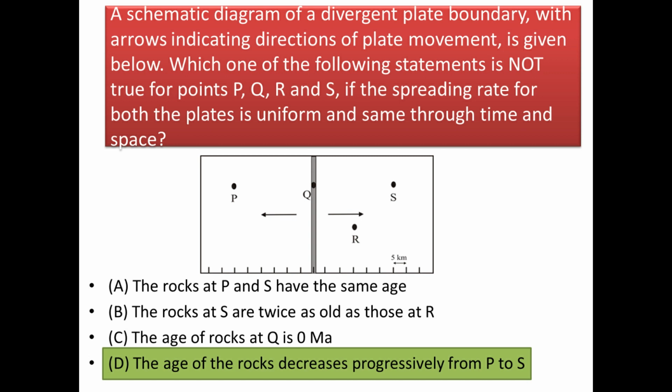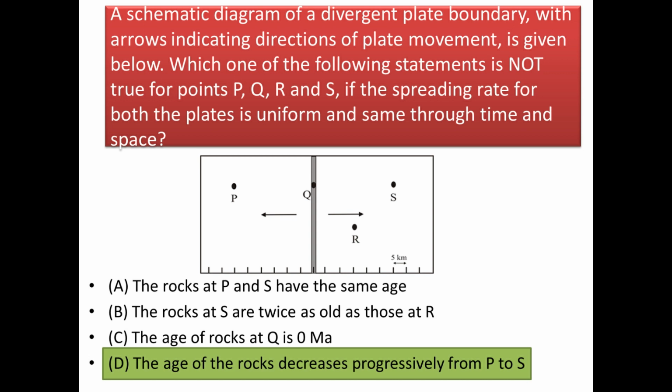Okay. The first option is the rocks at P and S have the same age. Now see, P and S are approximately at the same distance from the central part on two opposite sides. So you can say that they are of similar age.